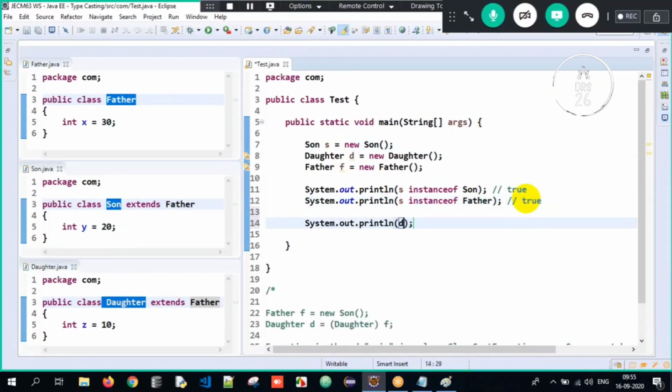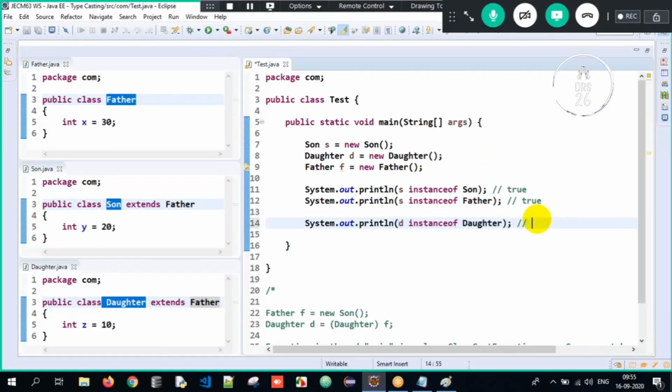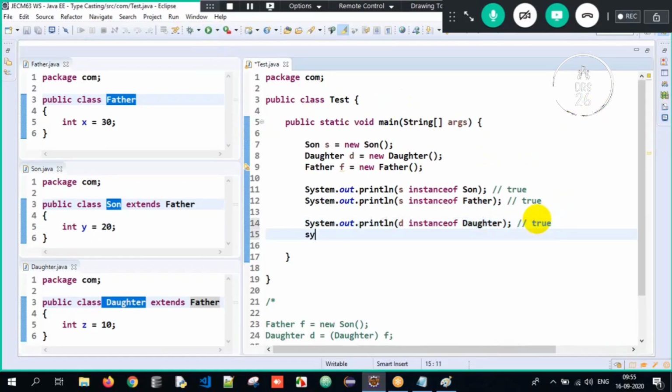Similarly, D instance of daughter. What did you understand? D is the object of daughter. Is the object of daughter having the properties of daughter class? Is the daughter object instance of daughter class? What should be the output? 101% the output should be true here. Why? Because the daughter object will obviously have the properties of daughter. Correct.